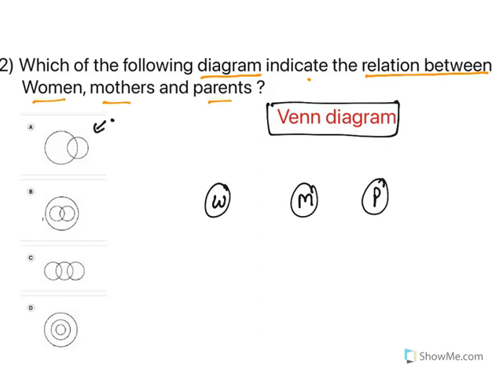Here you can see two circles are there, but there are three groups. So this cannot be our answer. Here, yes, three circles, this could be our answer. Here also three, yes, this could be our answer. Here four circles are there, this cannot be our answer. So without doing anything, you can eliminate two of these. So the answer is between these two, and we need to find out which one is the answer.